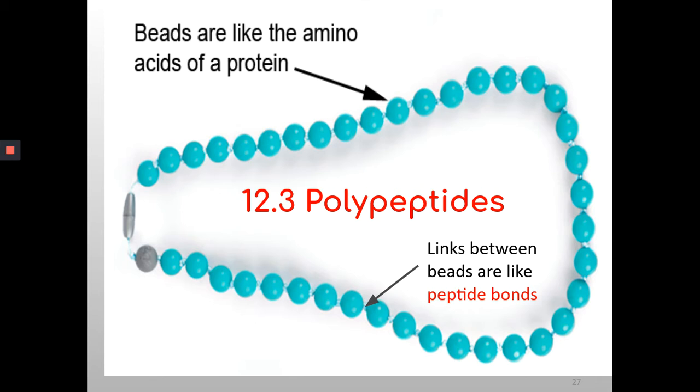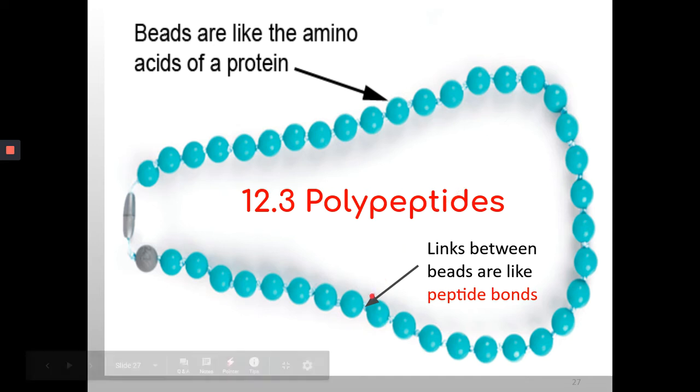So in 12.3, I want to begin the video by giving an analogy of a beaded necklace. When you look at this beaded necklace, the beads could be compared to amino acids, and when these amino acids are linked together in a linear chain, we call the entire chain a polypeptide. A single polypeptide is made up of more than 10 amino acids linked together in a linear fashion.